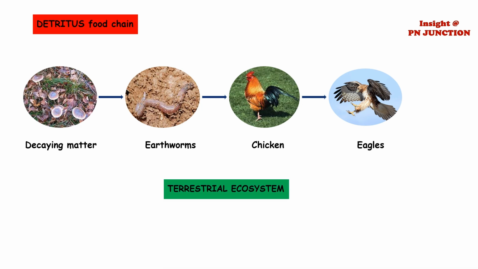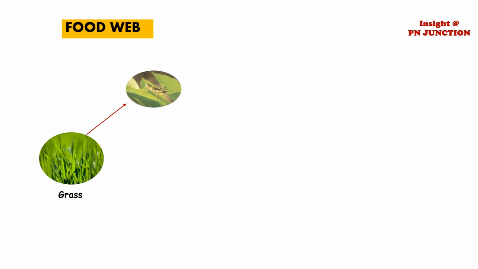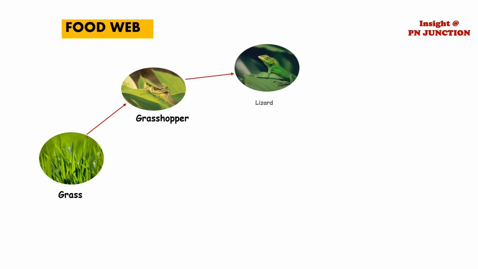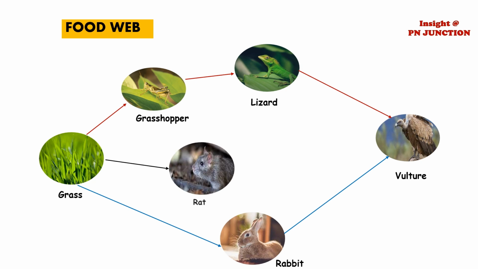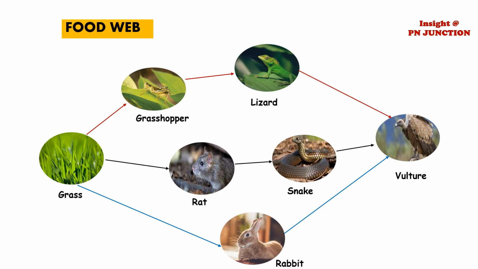Sometimes, this food chain gets entangled with other food chains, which then forms a food web. Different species eating each other. As we know, in one food chain, grass is eaten by grasshopper. Grasshopper is eaten by lizard. This lizard is a food for vultures, while in another, this grass is eaten by rabbit, which is a food for the same vulture. And in the next case again, this grass is eaten by rats, which is the delicacy of a snake. And this snake is the food for the vulture again. Here, in this case, you see 3 different food chains are interlinked, hence form a web-like structure concerning food. Therefore, called a food web.